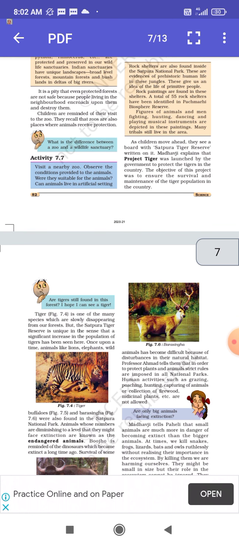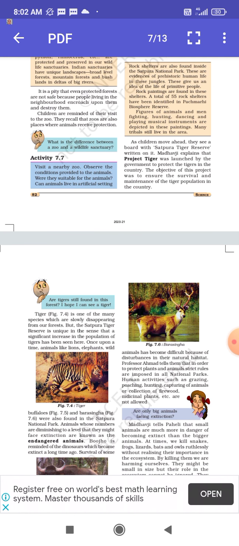As children move ahead, they see a board with Satpura Tiger Reserve written on it. Madhavji explained that Project Tiger was launched by the government to protect the tigers in the country. The objective of this project was to ensure the survival and maintenance of the tiger population in the country.